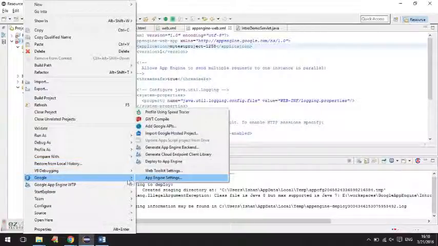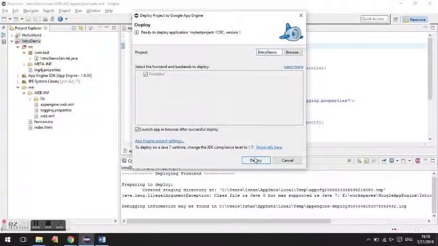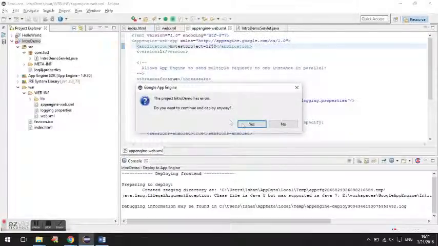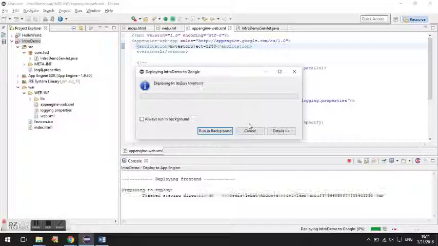Then we'll have to rerun the whole process. Go to Google, deploy to App Engine, intro demo selected, deploy. Yes.